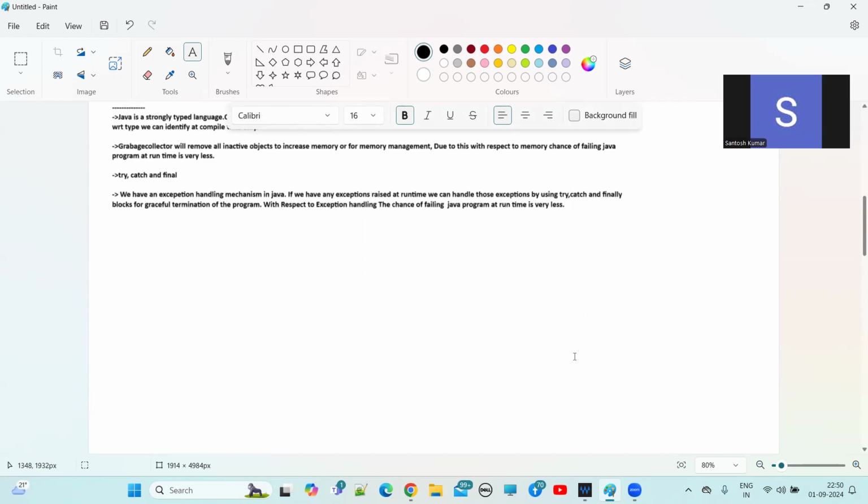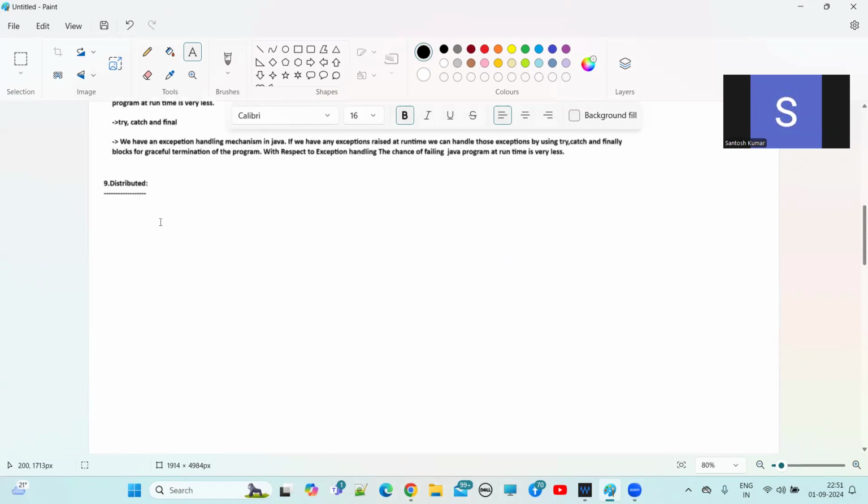Now, the other features. We will discuss the next one, guys. What is the next one? Distributed. Java is distributed. I think we already discussed what a distributed application is while discussing the J2EE module. In the J2EE module, we already discussed what a distributed application is. So we'll see what is distributed.